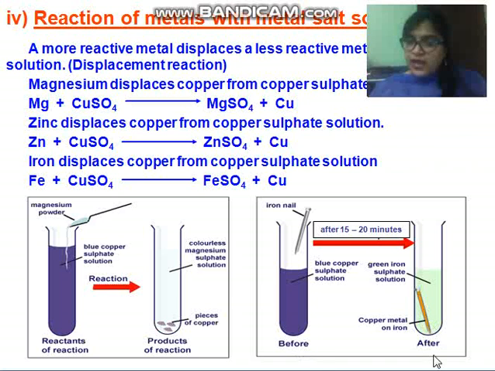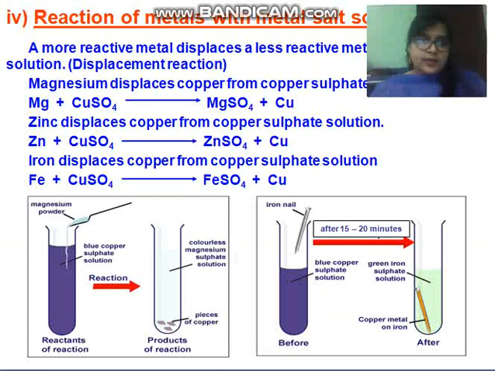This is before and this is after. Here you can see green iron sulfate solution and copper metal on iron. So this is your displacement reaction, children. Displacement reaction means a more reactive metal displaces a less reactive metal from its salt solution.